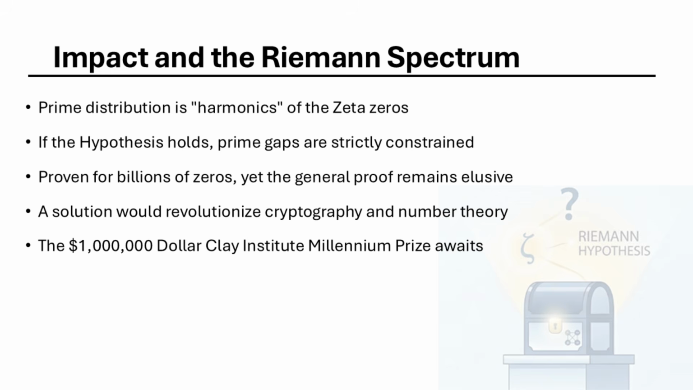If the Riemann hypothesis is true, it doesn't necessarily break encryption, but it gives us a much more precise understanding of how primes are spaced. It tells us that there are no prime deserts larger than a certain size. It guarantees a level of balance in the universe of numbers.